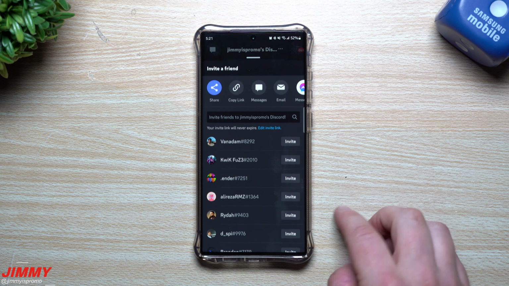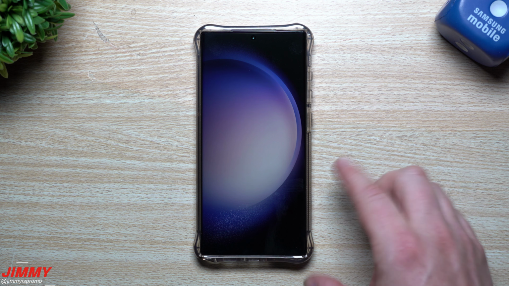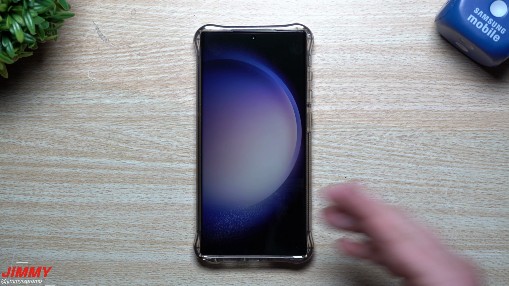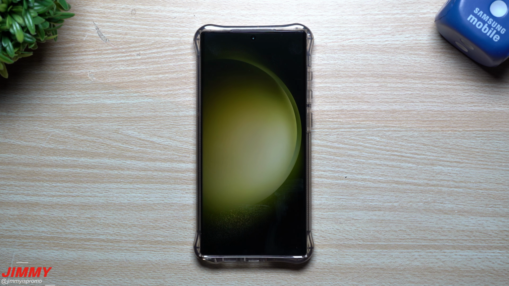But I'm also going to show you how I get these wallpapers as well. So let's first take a look at what they look like. These first 3 here were actually from Samsung, from their dedicated wallpapers that you can use, and these are from the S23 Ultra or the S23 series. So if you don't have an S23, but you want these wallpapers that would normally be on this phone, you can get them downloaded.